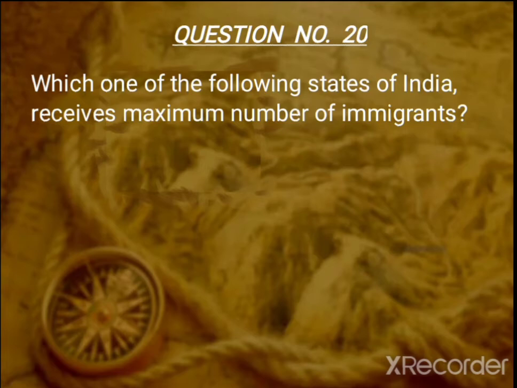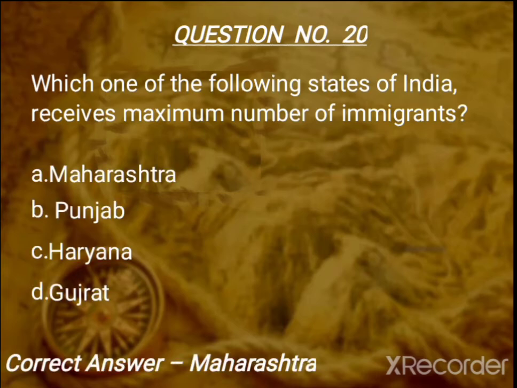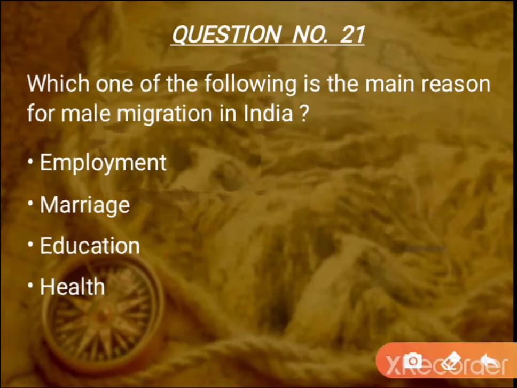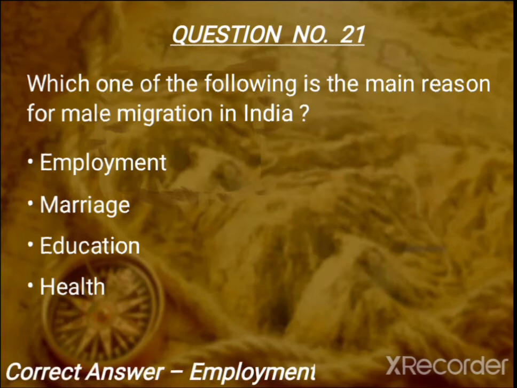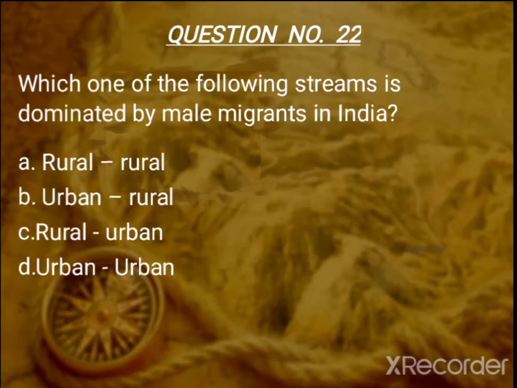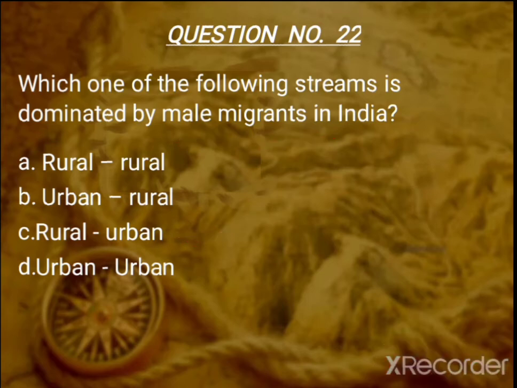Question number 20. Which one of the following states of India receives maximum number of immigrants? The answer is Maharashtra. Question 21. Which one of the following is the main reason for male migration in India? Main reason for male migration in India is employment. Question 22. Which one of the following streams is dominated by male migrants in India? Rural to urban stream is dominated by male migrants in India.